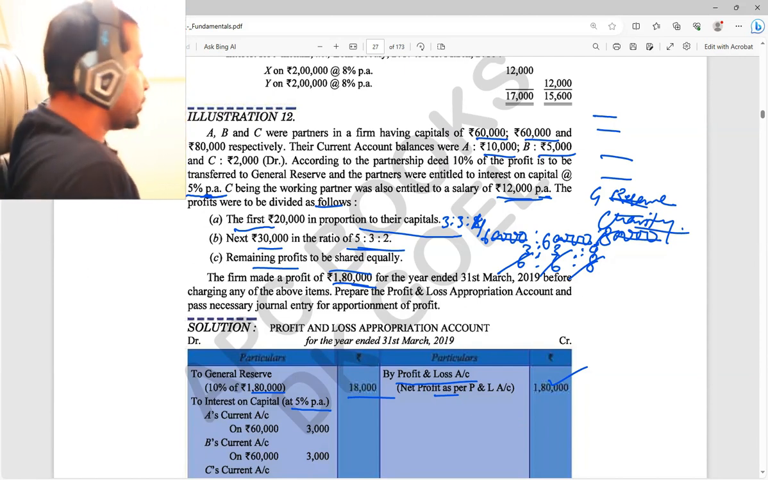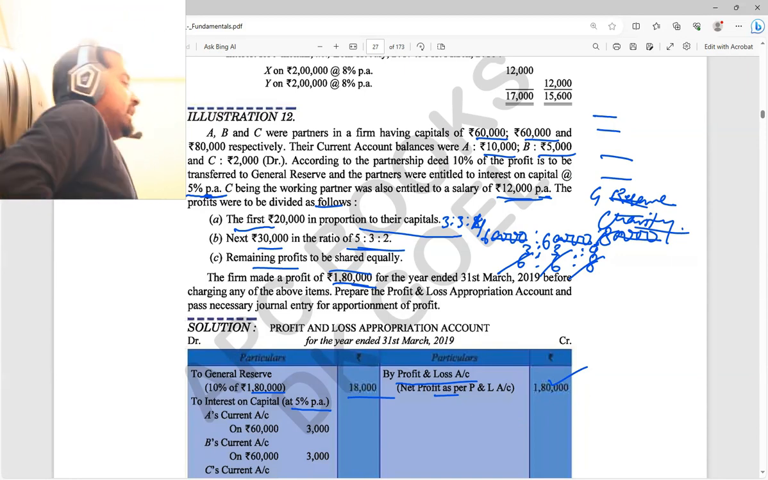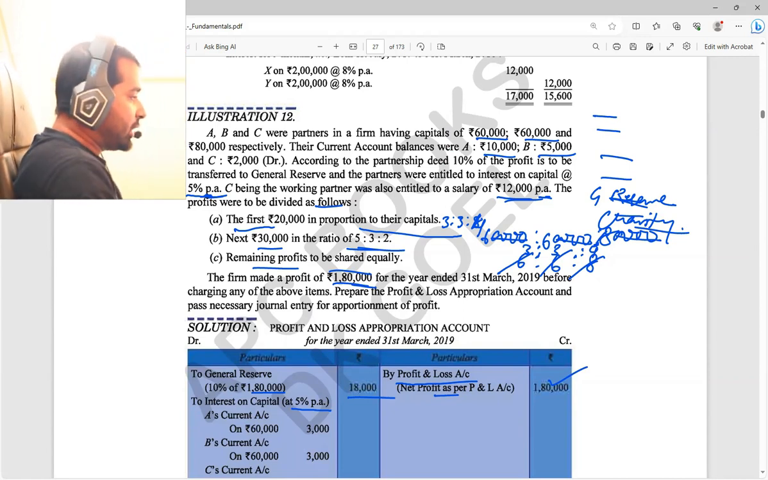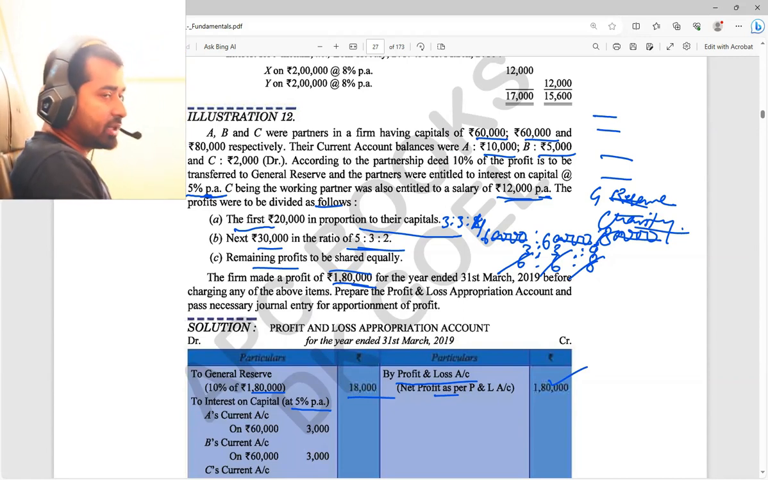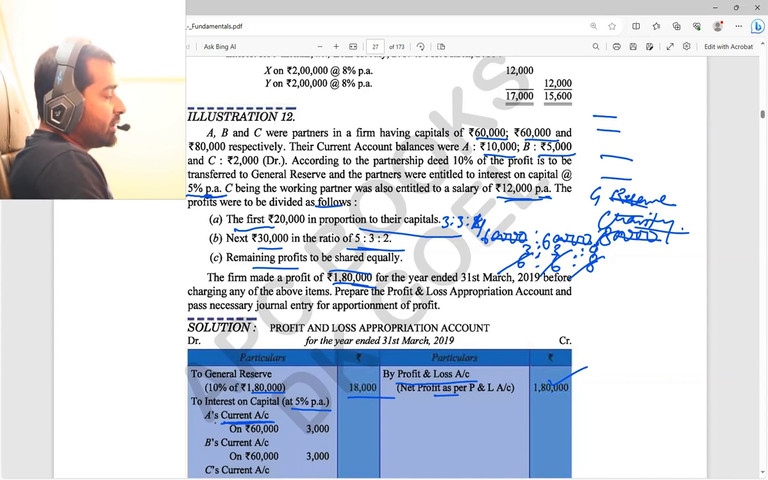Yes. So in this situation, any amount you are sending to the partner's capital account will not go to the capital account, because in fixed capital only the capital goes there. So every interest on capital, salary and all these things should be transferred to where? Current account. So that's why I am writing A's current account here, and B's current account and C's current account.